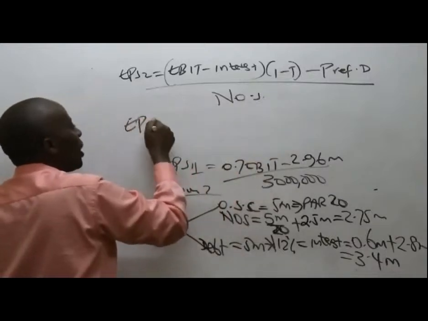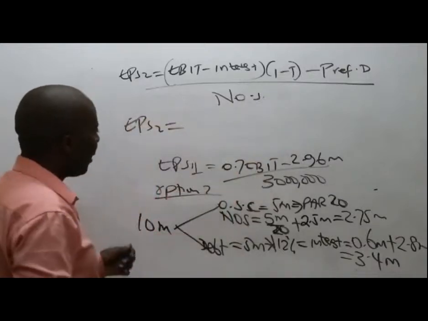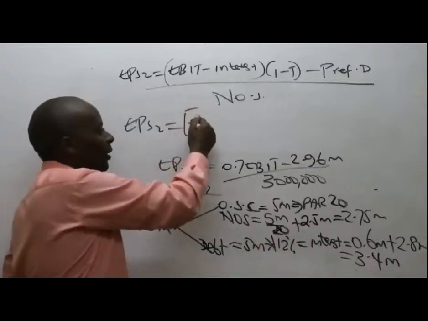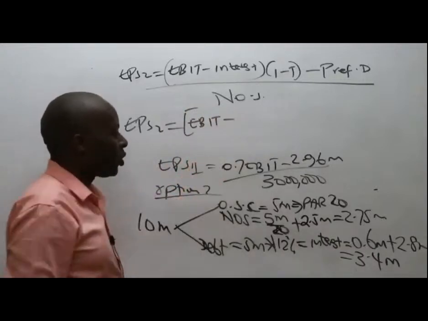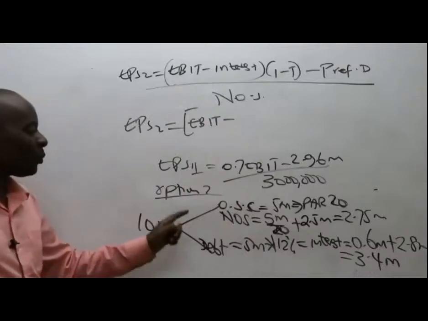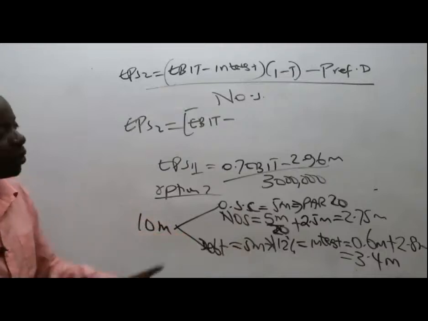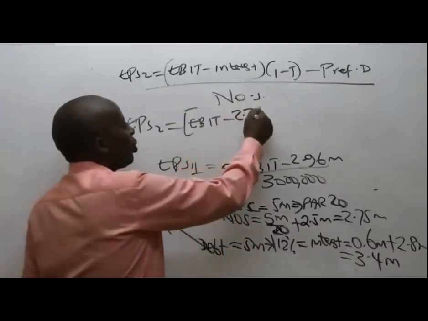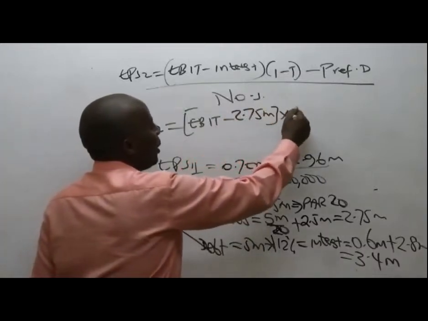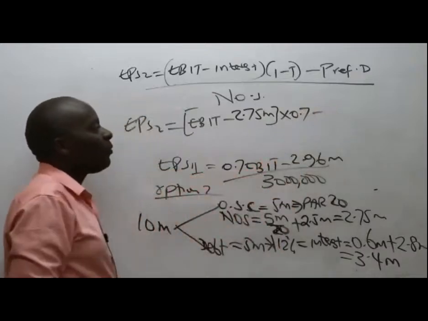So write for us EPS2, which will be EBIT, which is not known at the beginning, minus interest. Please always remember to work with total interest, times 0.7 minus preference dividend.